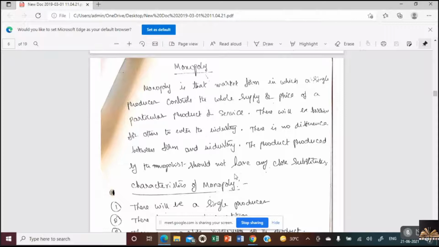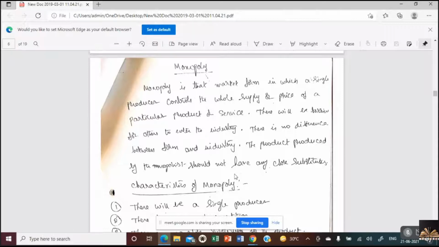Why do we say a monopolist controls either supply or price only, not both? Because if he wants to sell more, he needs to give discounts and reduce the price. If he wants to control the price, he can't increase the quantity. If he wants to increase the quantity, he can't control the price. So either one will be under the control of a monopolist, and there will be barriers to entry and exit, and in the long run there will be supernormal profits.